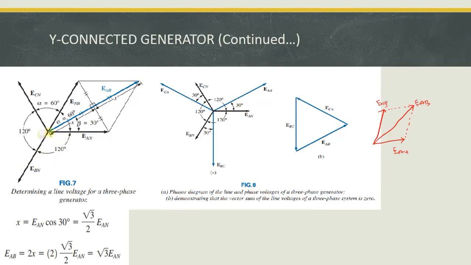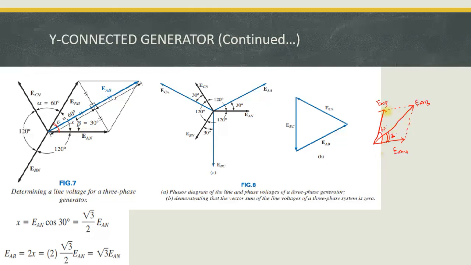So if I extend the line in the opposite direction, automatically the angle between these two is 60 degrees. That means the angle between these two is 60 degrees. It is very important. And one more thing, the vector addition shows that the resultant lies exactly at the midpoint, so the angle between these two is 30 degrees.